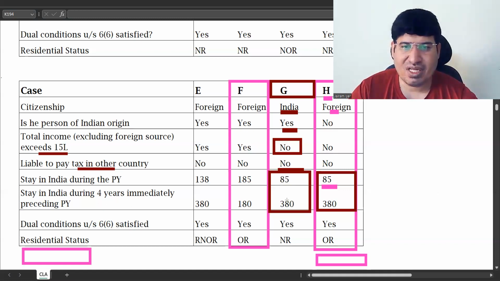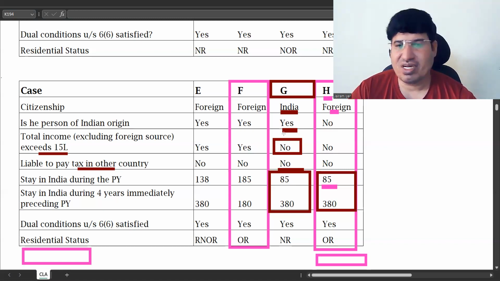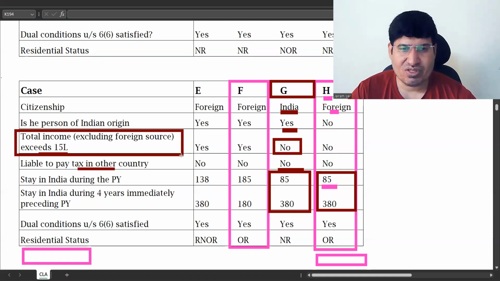But we do not know whether he has gone for employment purpose. That is not given. No data is there. So we'll just say that he is on a visit to India. If the person is on a visit to India, exception B applies, correct? So if exception B applies, you need to know, does the total income excluding foreign source exceed 15 lakh or is it up to 15 lakhs?